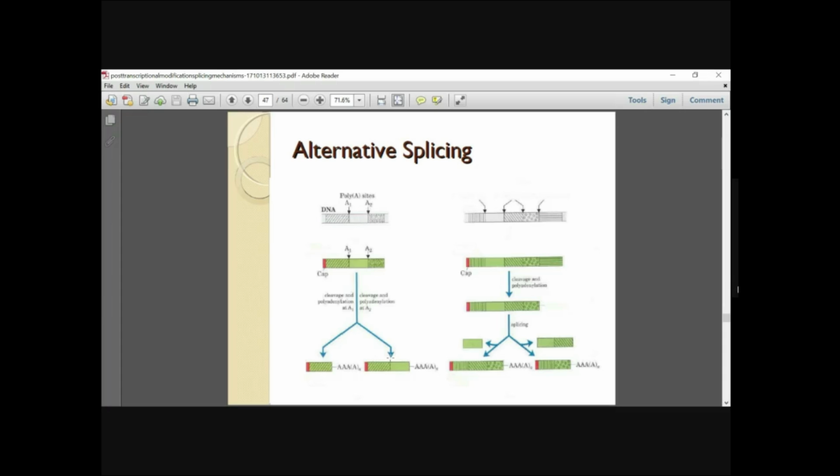So what is this process of alternative splicing? It is defined as the production of RNA products from a single product by changes in the usage of splicing junctions. That is, depending upon the splicing junctions, the number of different RNA products produced can change. Here you have two RNA molecules which are mainly formed. So this is alternative splicing, and it has been seen in most eukaryotic genes.